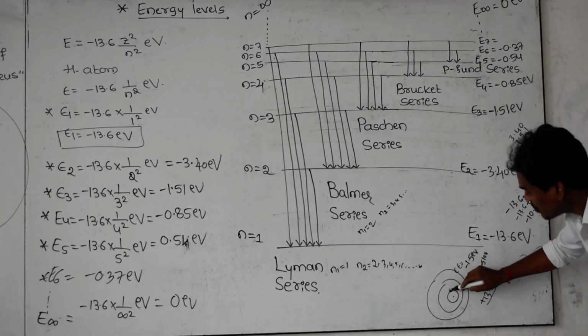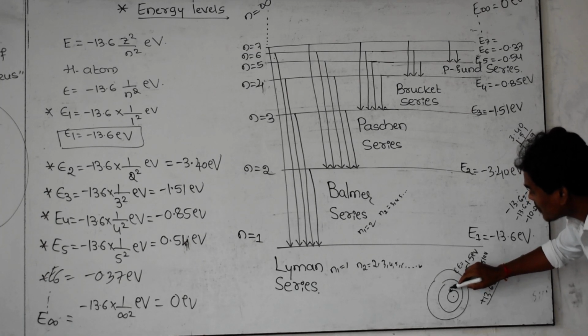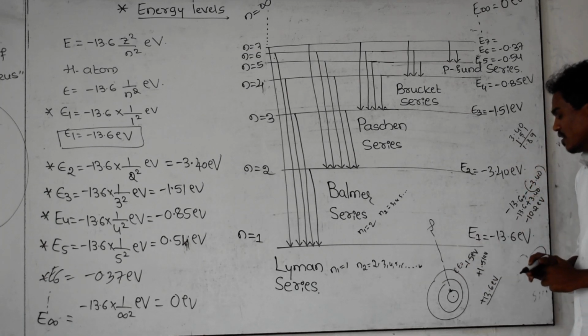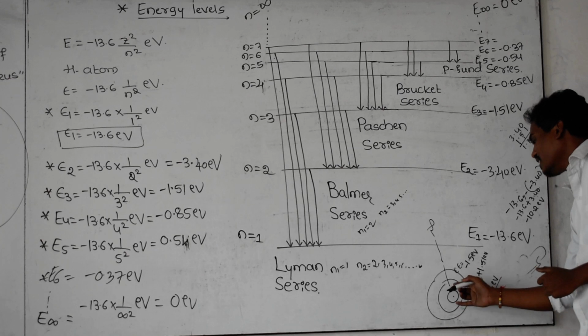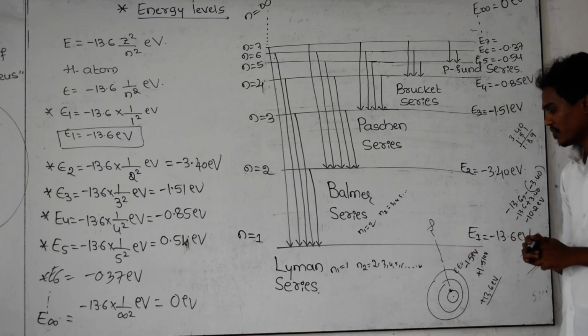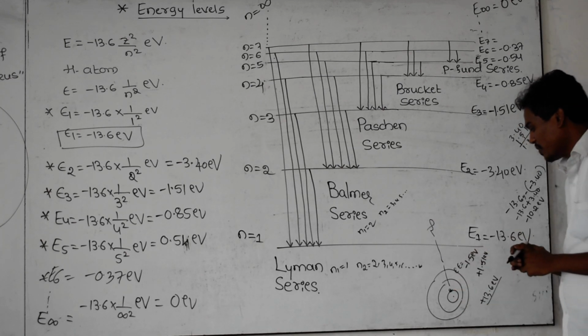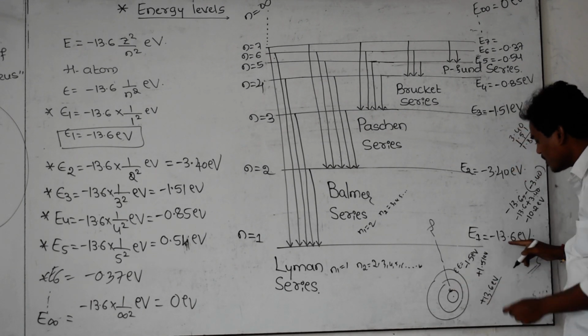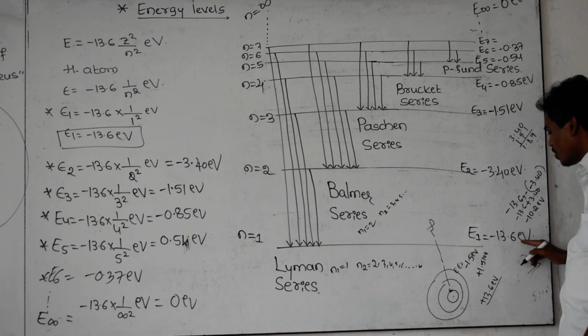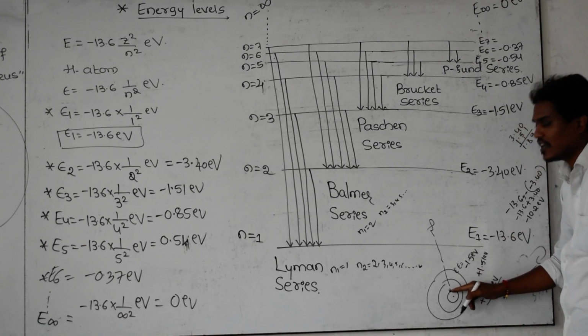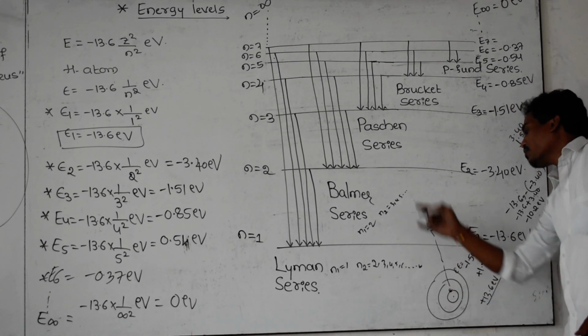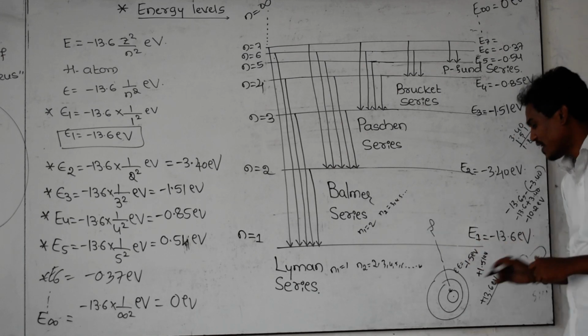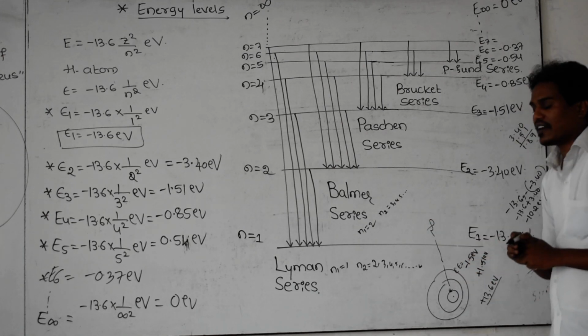Our intention is to send the electron from the first energy level to infinity, meaning to take the electron away from the atom. How much energy do you have to send? If you send plus 13.6 electron volt of energy to this electron, it is emitted away from the atom.